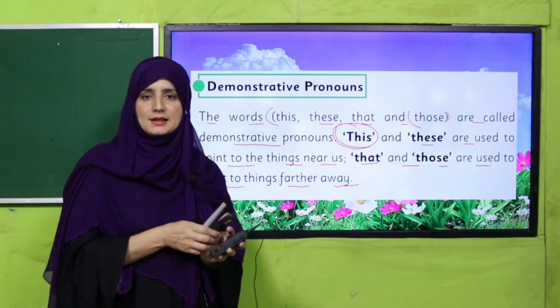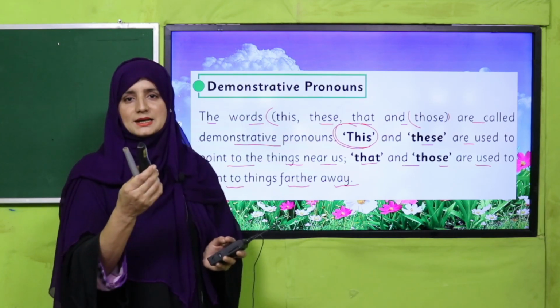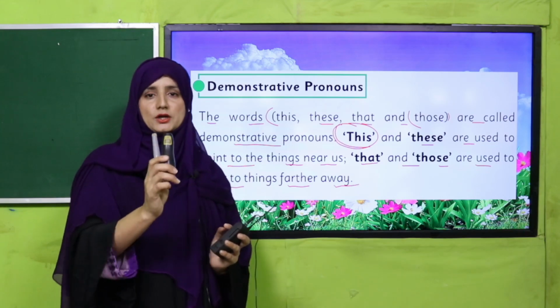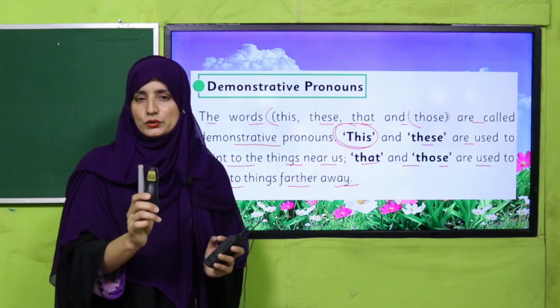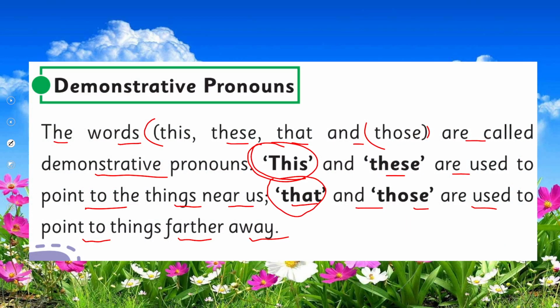So I can say, oh, these are the things, because 2 different things are there. So these are things. I can say that because these are so near to me. So that's why I have used these. And next is, see there, that. That is used the same way. There is an alternative, like opposite.